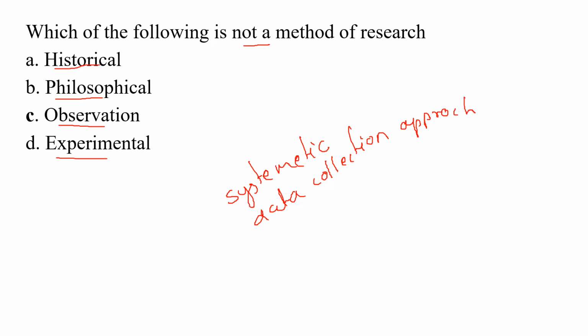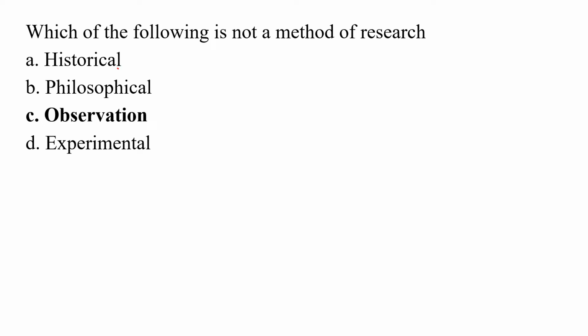Researchers use all of their senses to examine the people in a natural setting or a naturally occurring situation. Observation of a field setting involves the social situation. So here the historical, philosophical and the experimental are types of research or methods of research, but observation is not a method of research. So the correct answer is option number C.